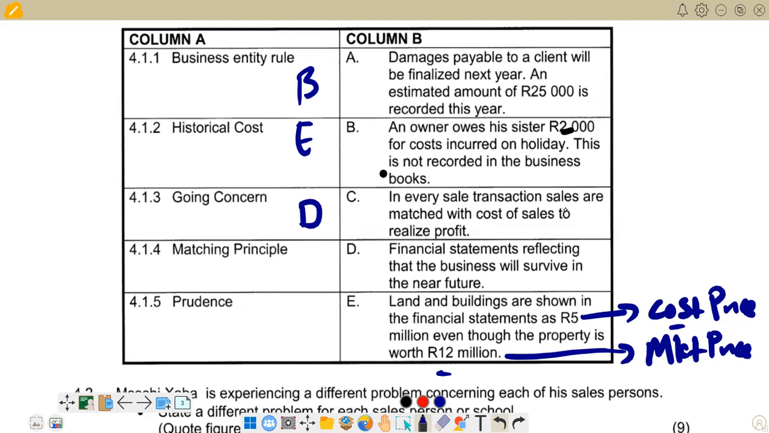In every sale transaction, sales are matched with cost of sales to realize profit. So C here, this is what we have in terms of 4. We have got C. Then we go to D. We have got prudence. The prudence concept basically explains that we do not have to overstate our profits.